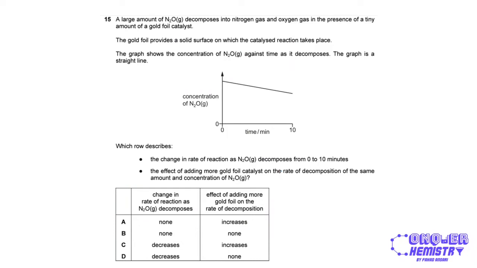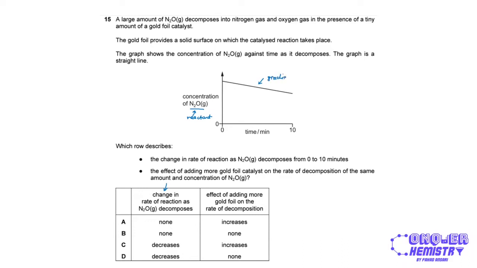Right. So over here we have a graph being shown for the concentration of N2O, right? And this is the reactant in this case because it's being decomposed, right? And the concentration of the reactant you can see is decreasing with time, right? And we need to check two things: the change in the rate of reaction as N2O decomposes. Now this graph over here gives us the rate of reaction as the gradient.